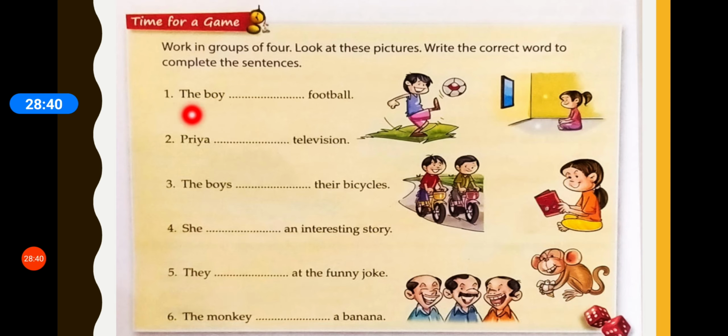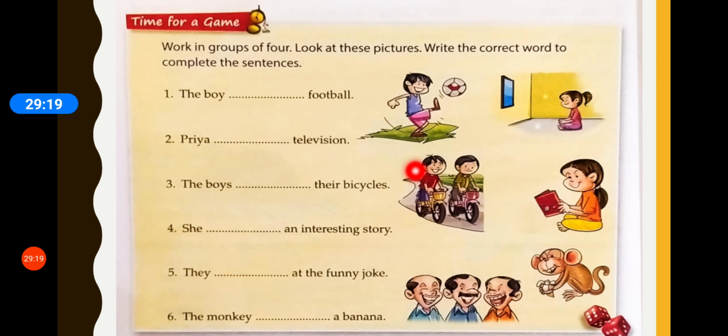So, you have to look at the pictures and write the correct word. The boy, we can see the action that he's doing. For example, I'll give you one as an example. The boy is playing. So, the verb is play. What should we add for a singular noun? S. So, the boy plays football. Priya, what is she doing? She's watching television. So, Priya, I'm sure you can do that. The verb watch ends in ch, so be careful.